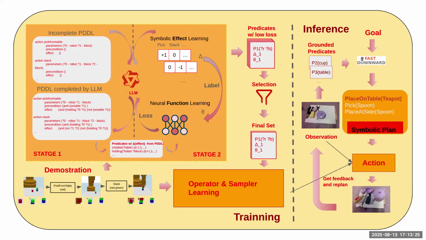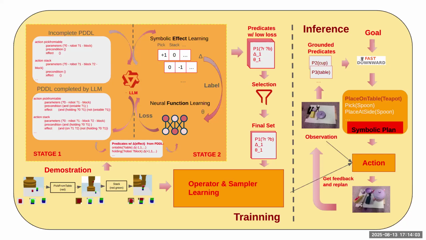Then we proceed into a loop. We use the LLM to propose a symbolic effect, and use the effect to generate labels for the neural classifier, and use the loss from the classifier training to validate whether the effect is correct or wrong. Then we get a bunch of predicates with these classifiers and symbolic effects. We use the loss to threshold them and get a large pool of predicates. Then we go into predicate selection and get the final set. Then we learn the operators and samplers from those predicates and the demonstration data.